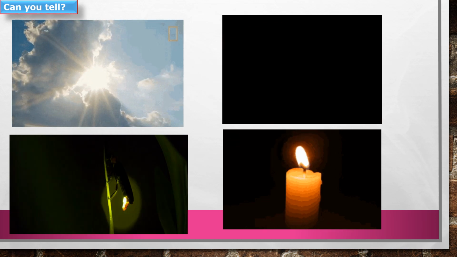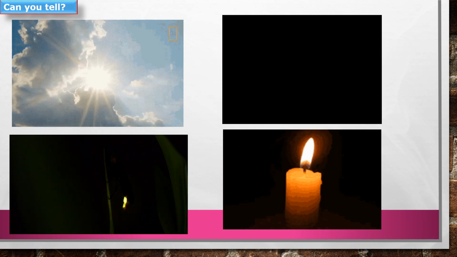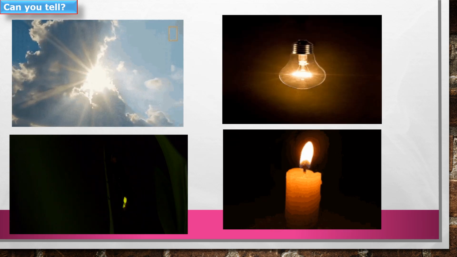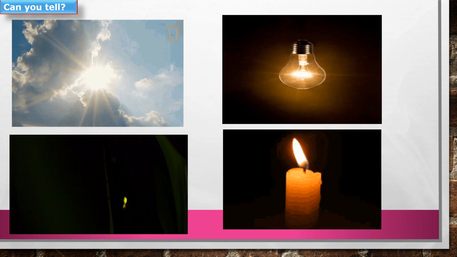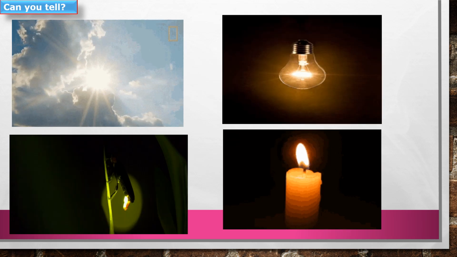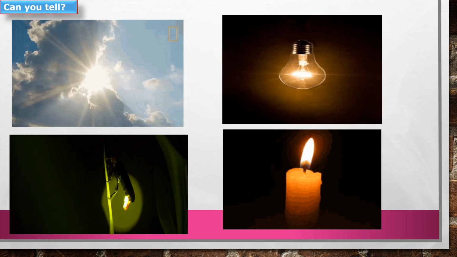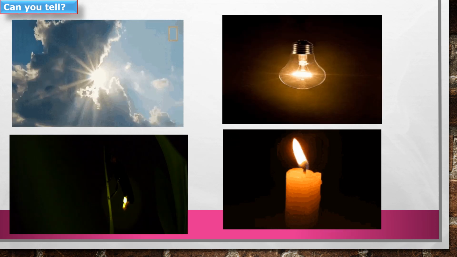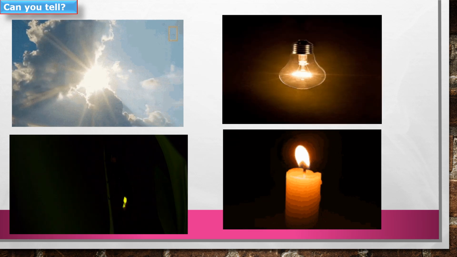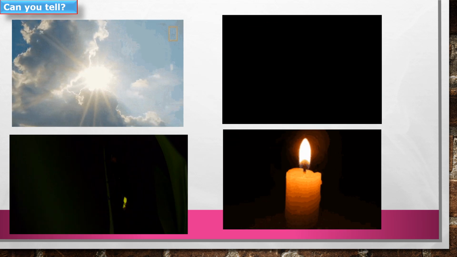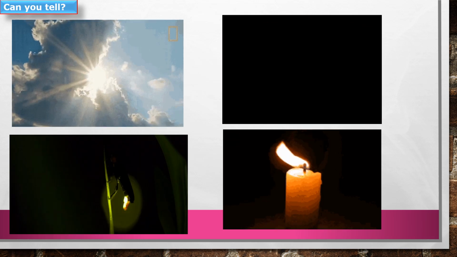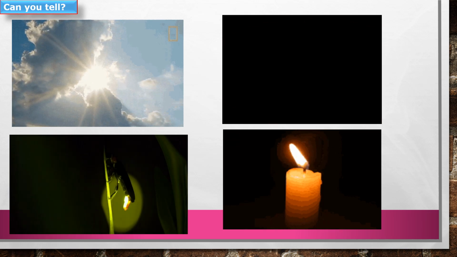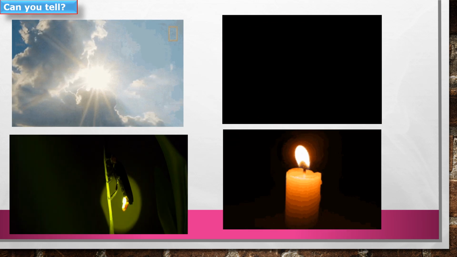Can we see anything in the total darkness? No, we cannot see anything in the total darkness. What helps us to see the objects around us? We are able to see the objects around us due to the light. Means light is there around us, and due to that we can see any object.